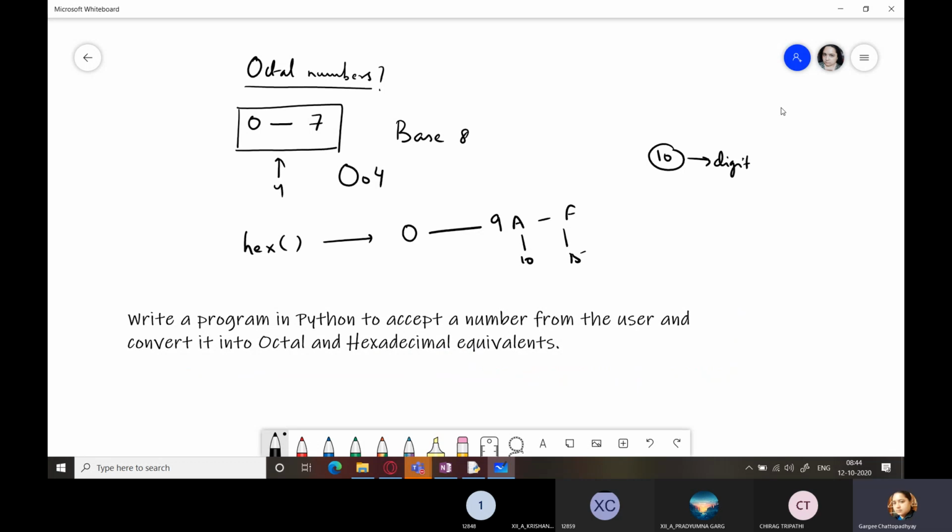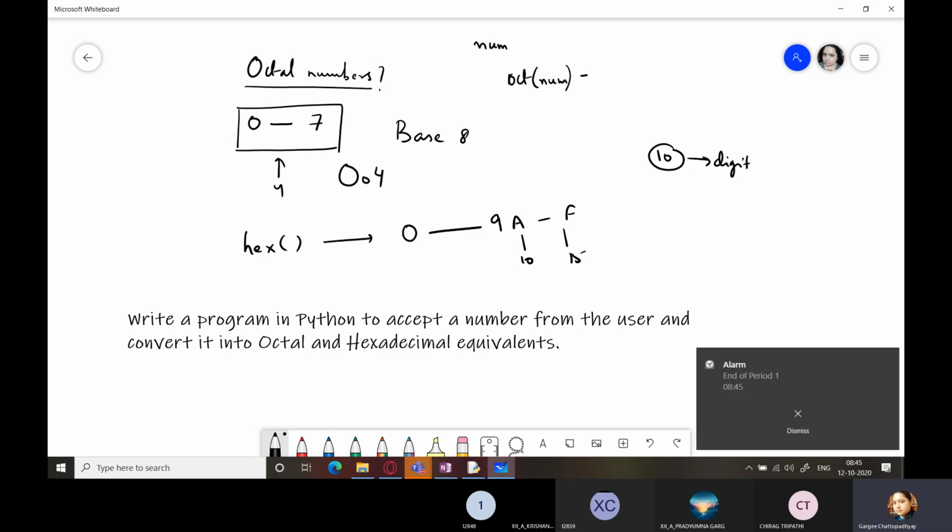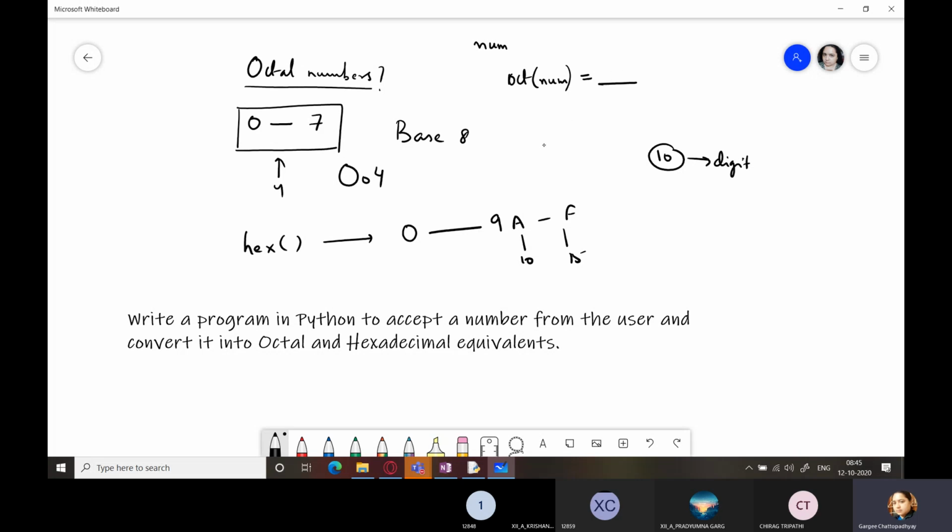And the output should be displayed in this way. If I have a number and I'm accepting that within num, the output should look like this: oct of num, whatever is the value of num, equals whatever is the answer. So if suppose num is 5 or num is 15, it should be displayed this way. Is it clear? This is how you have to do it. In the same way, hex should be displayed. So you will do it and post it on Microsoft Teams here itself, and then you will let me know.